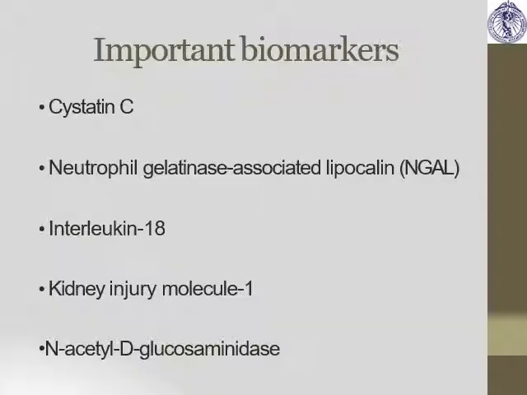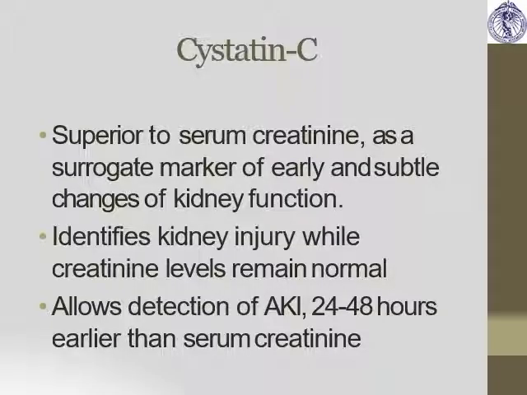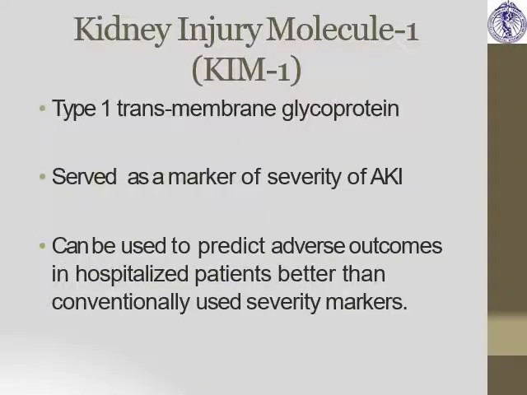Important biomarkers: cystatin C, NGAL, that is neutrophil gelatinase associated lipocalin, interleukin 18, and KIM-1, that is kidney injury molecule 1, and N-acetyl D-glucosamine. Okay, what are the various complications? First, with the increased damage, there is loss of GFR, kidney failure. Cystatin C is superior to serum creatinine. It allows the detection of AKI 24 to 48 hours earlier than serum creatinine.